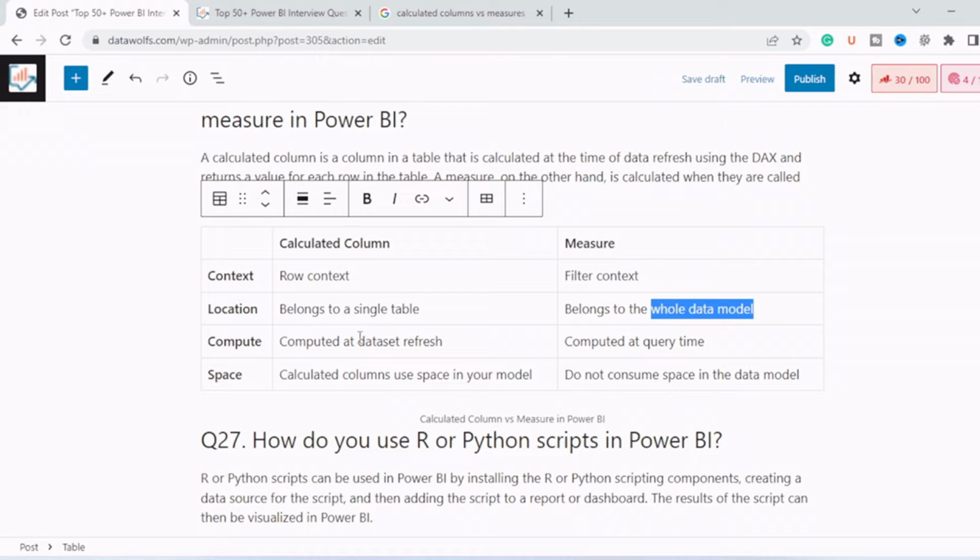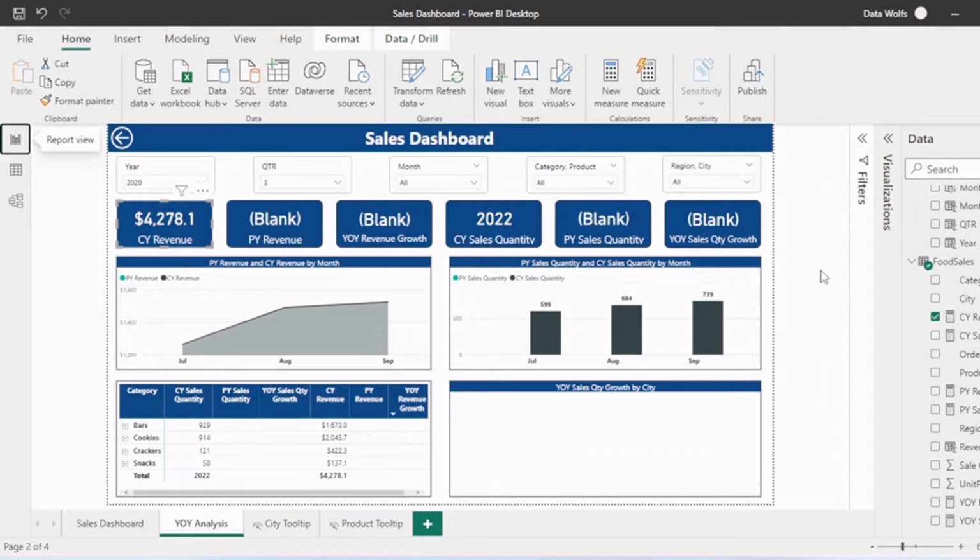Calculated columns are computed at the time of data refresh. Measures are computed at query time or whenever they are called. Calculated columns use space in your data model, whereas measures do not consume any space in the data model. So let's check calculated column and measure in our Power BI desktop.